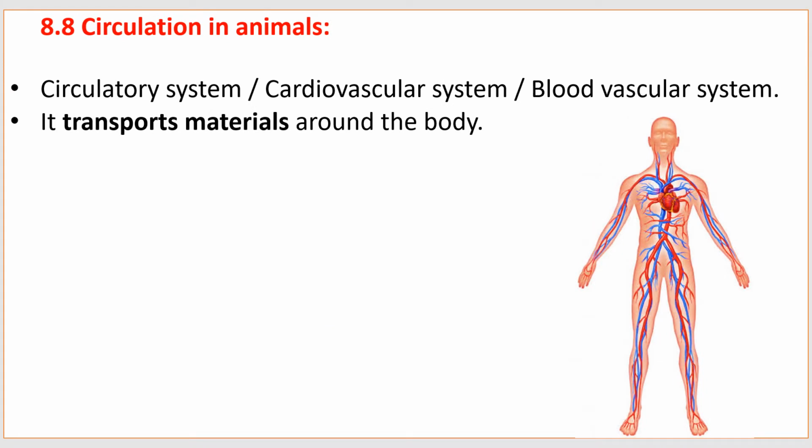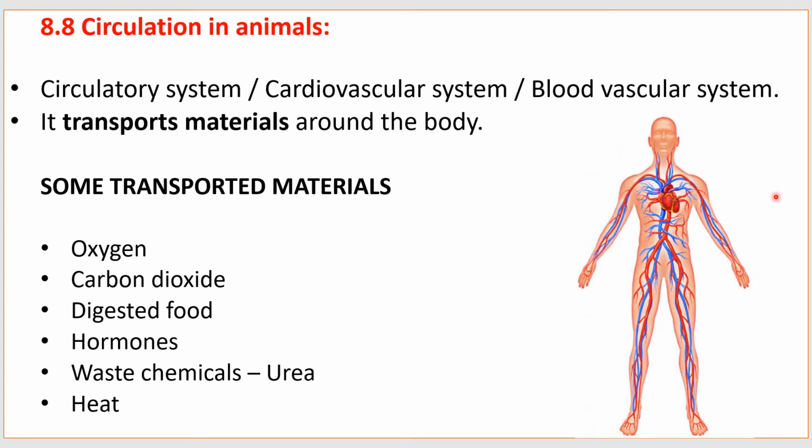In animals or in humans, blood circulation takes place with the help of the circulatory system, that is also called the cardiovascular system or blood vascular system. It transports materials around the body. The other functions of the circulatory system are that it helps to transport oxygen, carbon dioxide, digested food, hormones, and waste chemicals like urea and heat.